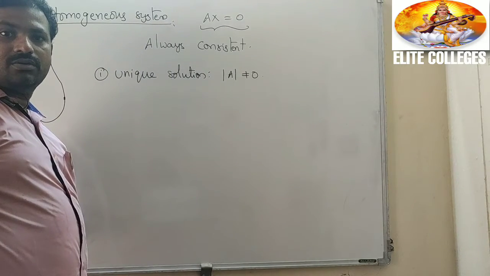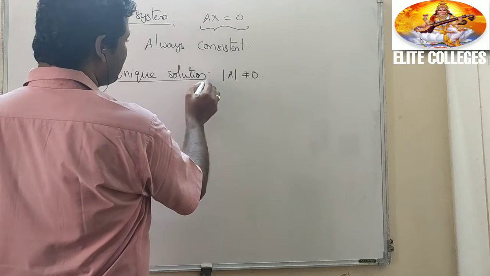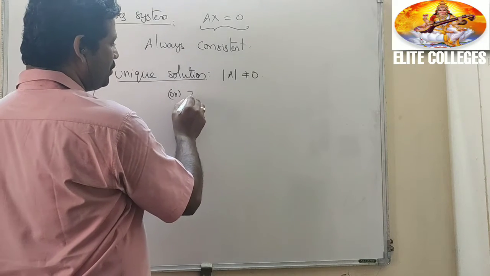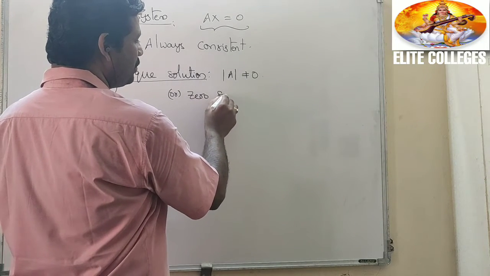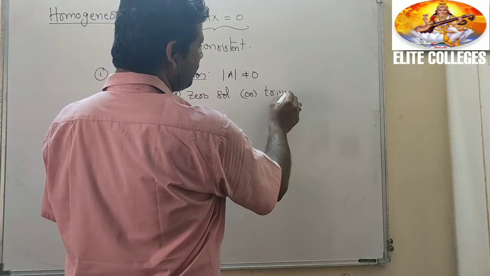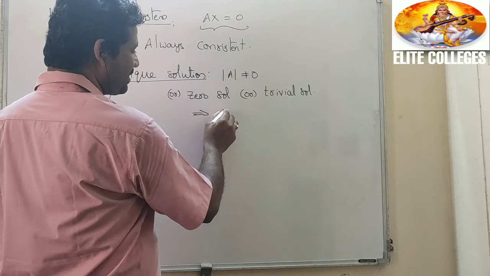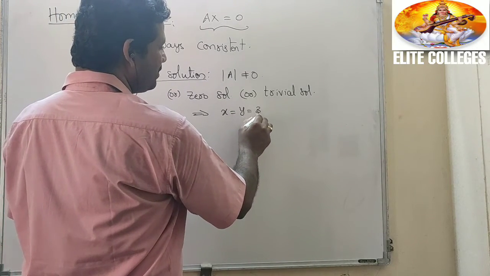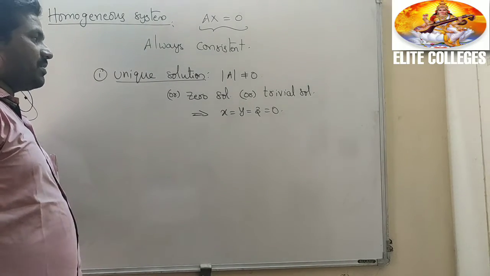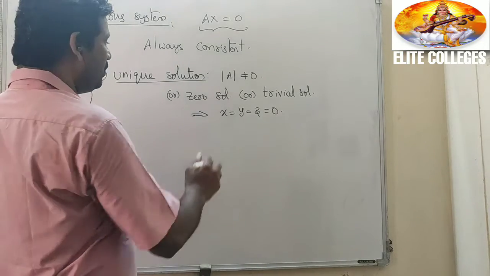We also call this the zero solution, or the trivial solution. Then what is the solution? x equal to y equal to z equal to 0. That is the homogeneous system having a unique solution.